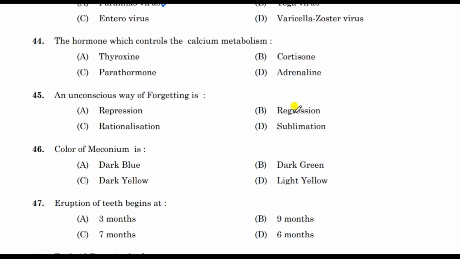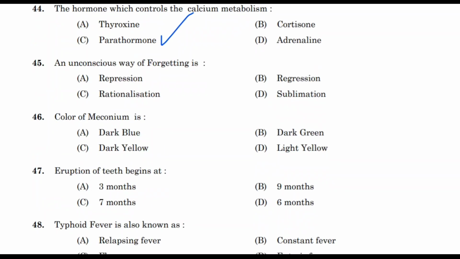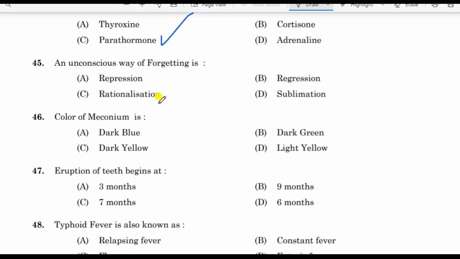Next question, the hormone which controls the calcium metabolism. Correct answer is parathormone. The hormone which controls the calcium metabolism, that is parathormone. Next question, an unconscious way of forgetting is, correct answer is repression. Repression is the unconscious way of forgetting.